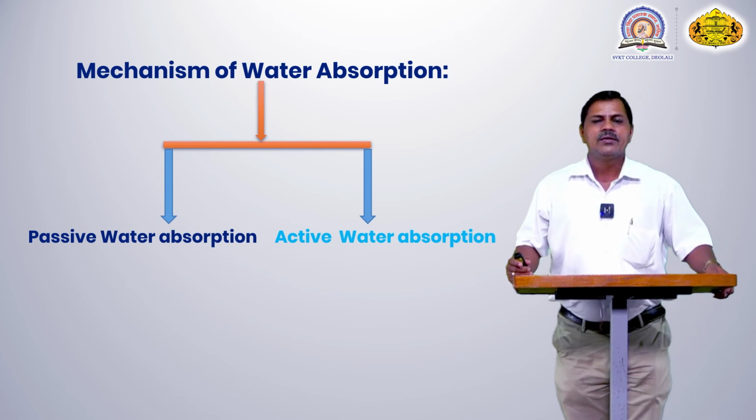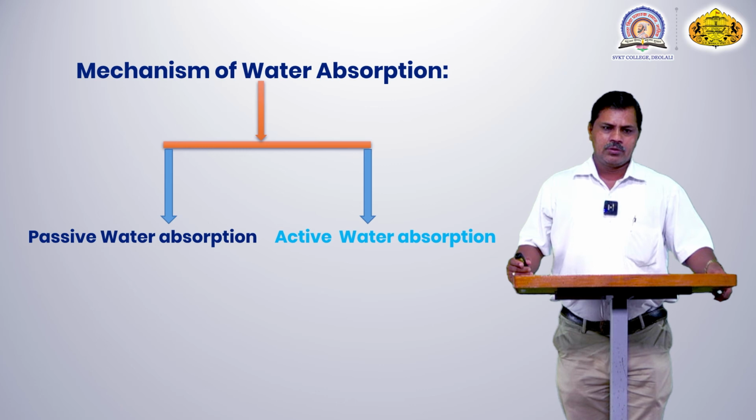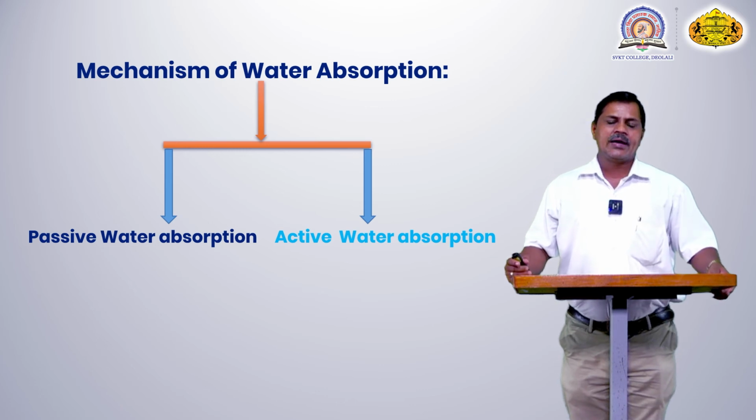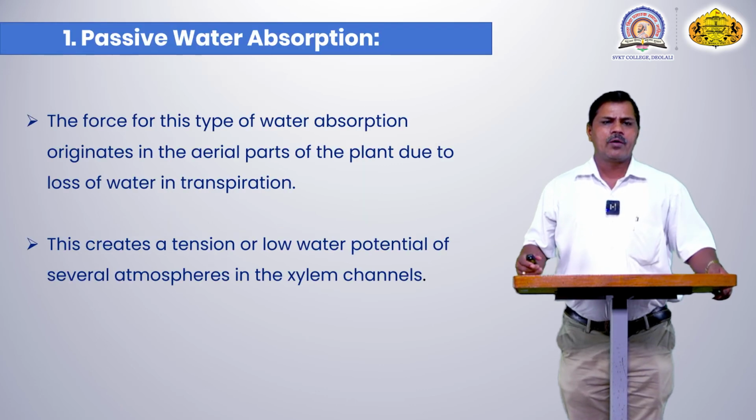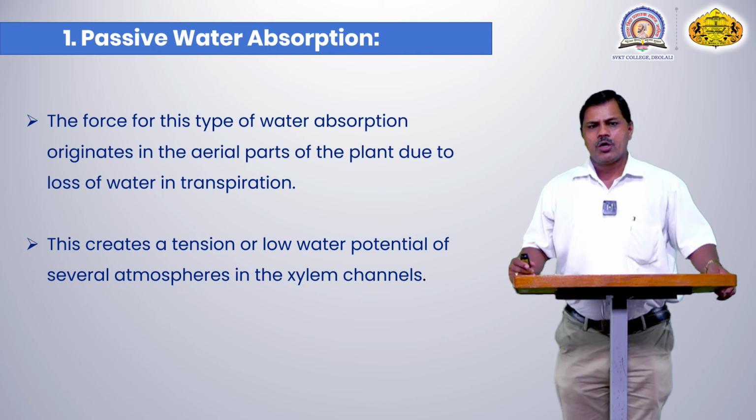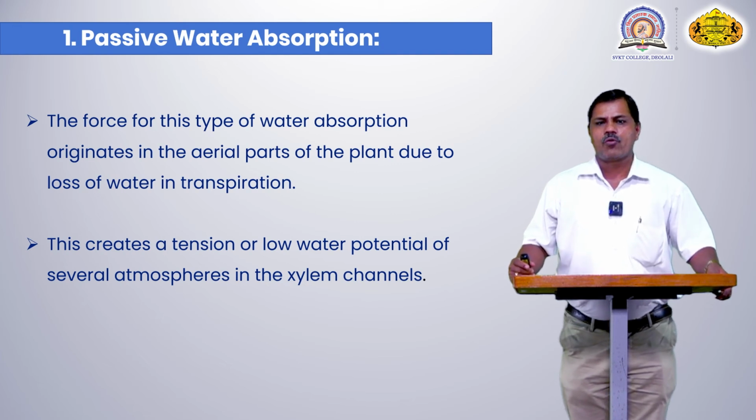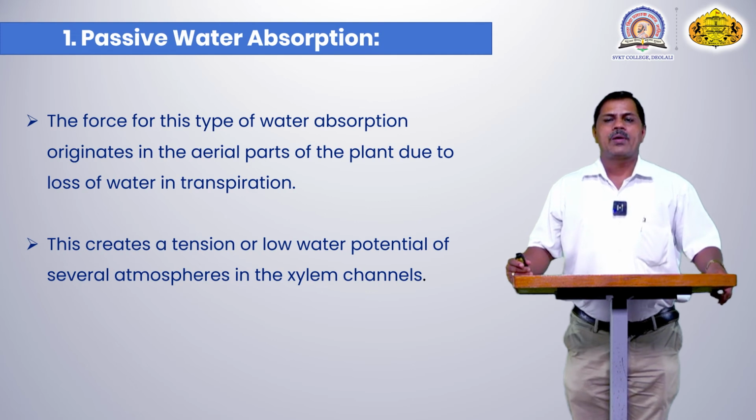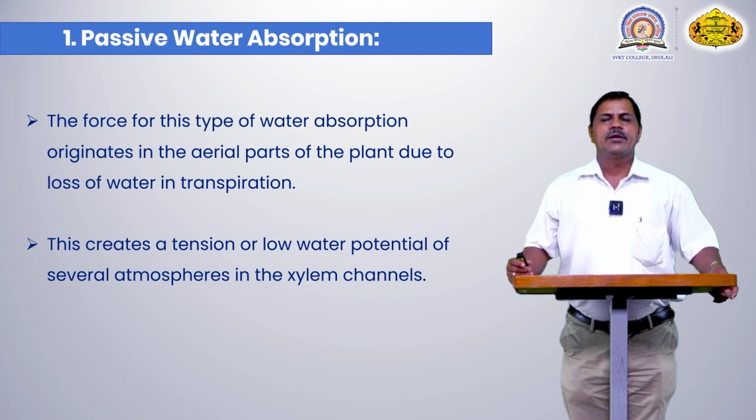They are distinguished into two types. First is passive water absorption, and second is active water absorption. We will discuss them one by one. First is passive water absorption. The force of this type of water absorption originates in the aerial part of the plant due to loss of water in transpiration.